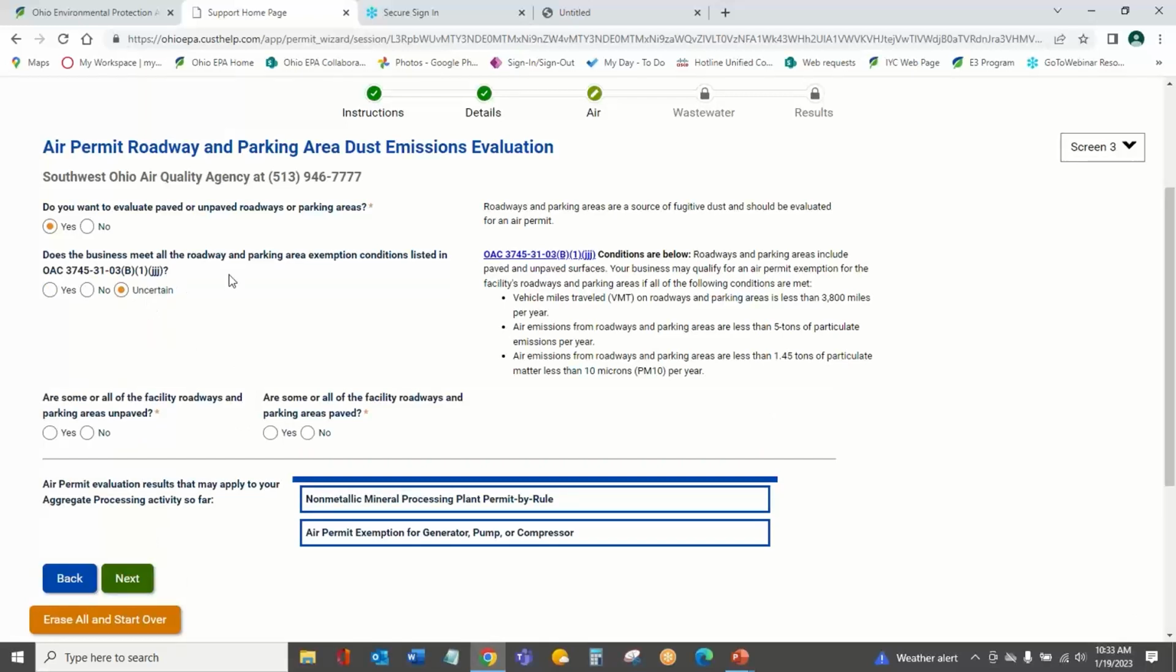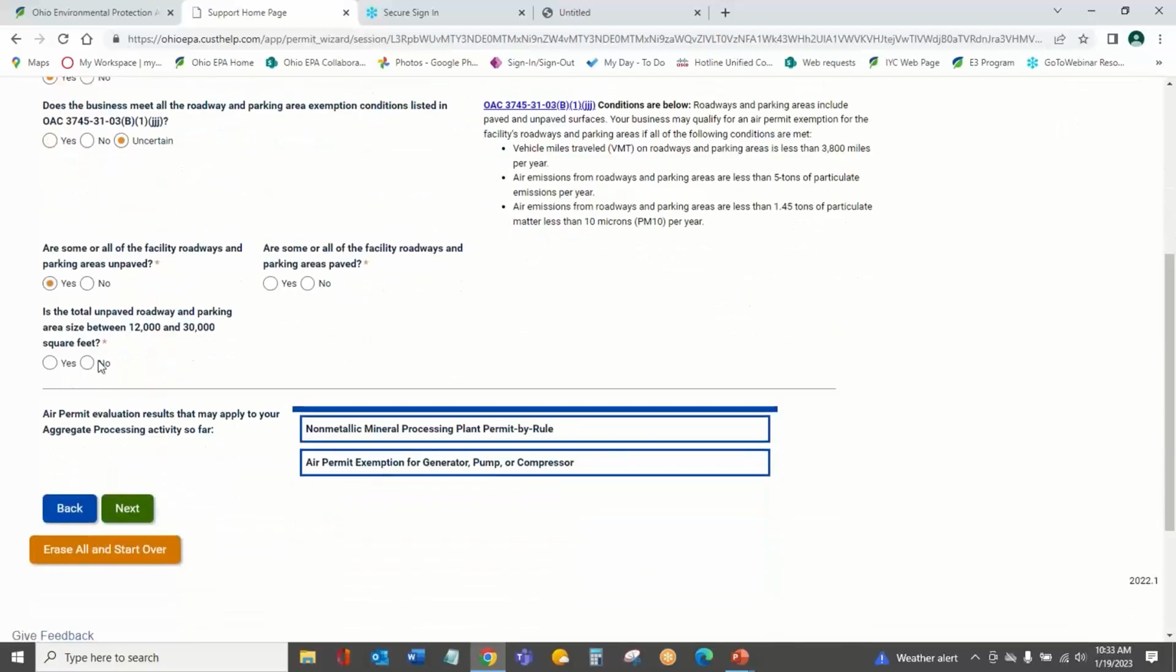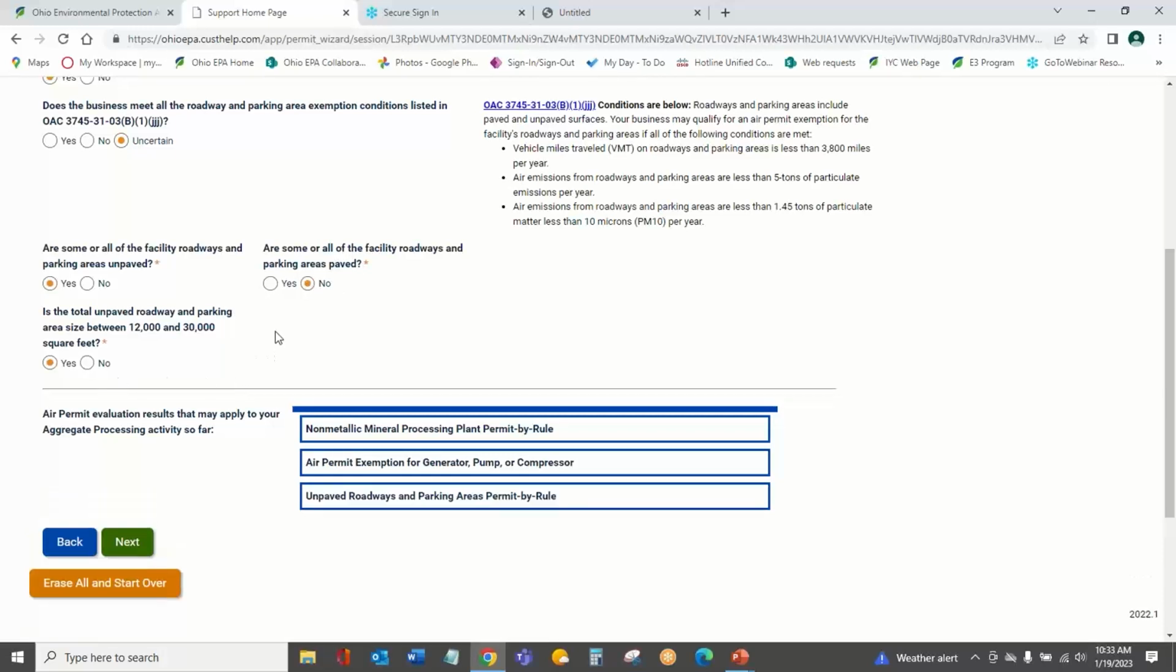What if I don't know, though? I'm uncertain. If I'm uncertain, it gives me a couple other questions. Are they unpaved? I'm going to say, yes, they're all unpaved. And because of that, it's asking me another question. Are they between 12,000 and 30,000 square feet? Yes, they are. And then it says, are some all paved? I'm going to say, no, they're not paved. I guess I need to answer that question too. Because of that, it's telling me that unpaved roadways and parking areas permit by rule probably applies to my business.